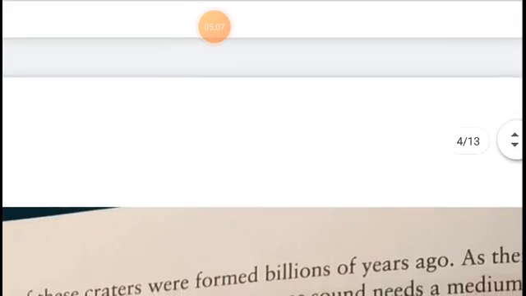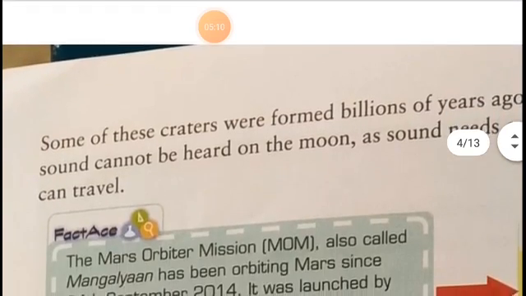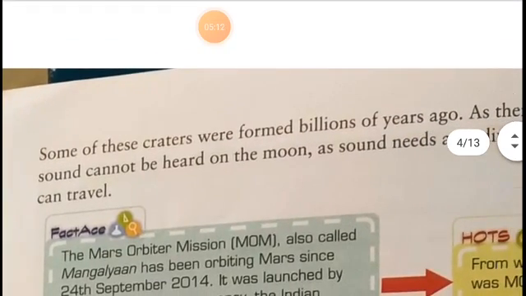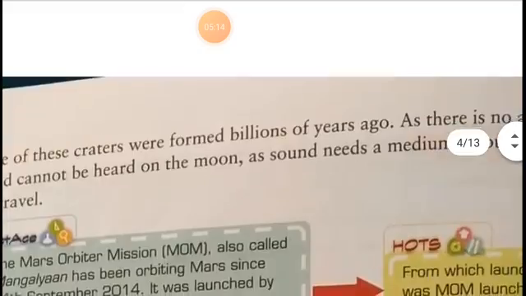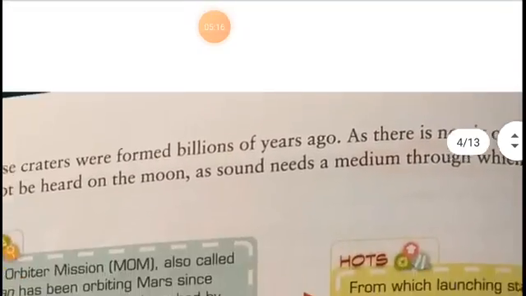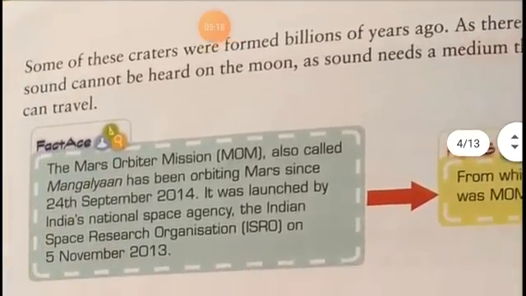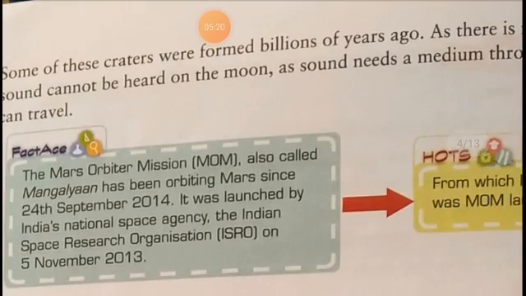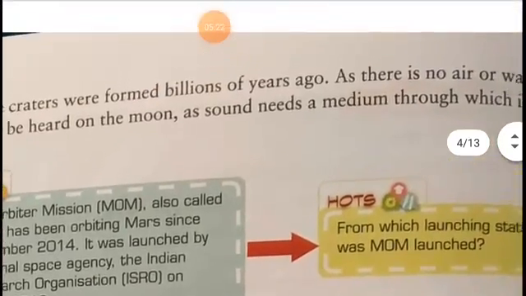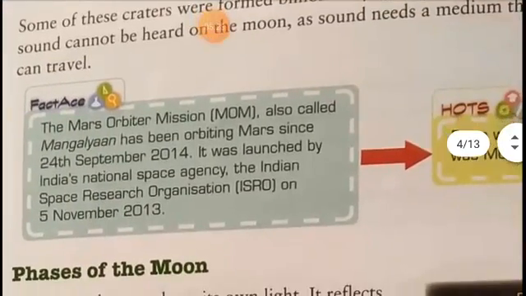I hope it is clear to all of you. Some of these craters were formed billions of years ago. As there is no air and water, sound cannot be heard on the moon, as sound needs a medium through which it can travel. So I hope it is clear to you.